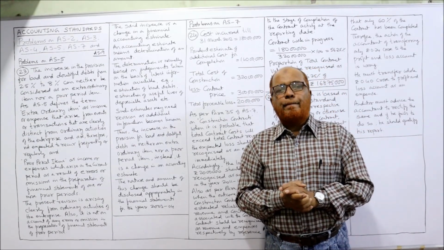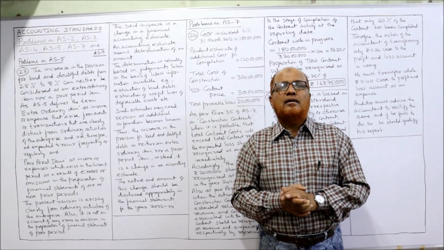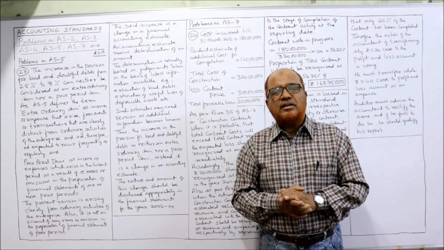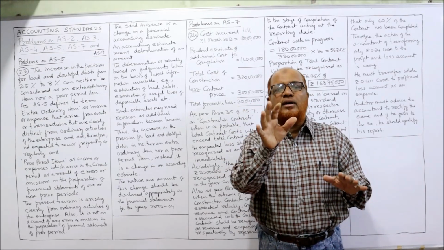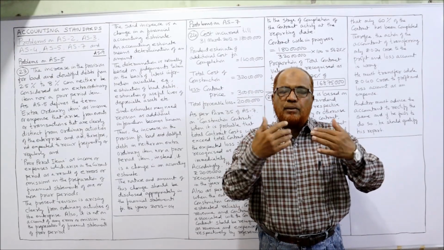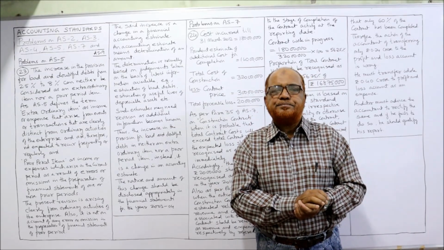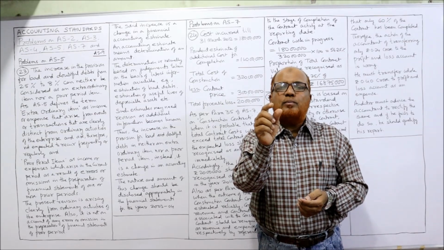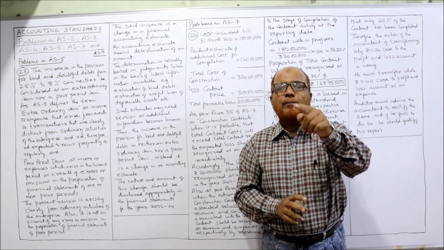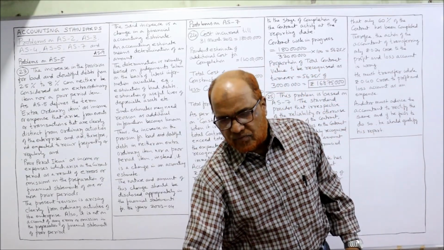In the current problem, prudently, carefully, the company has estimated that the total cost will be 3.2 crore, 3 crore 20 lakh, whereas the contract price is only 3 crore. That means 20 lakh rupees is the foreseeable loss. The accounting standard says complete 20 lakh should be charged to profit and loss account.